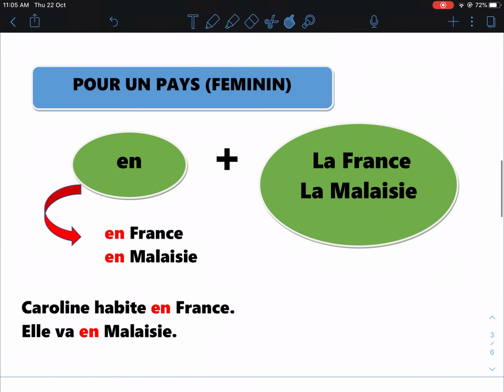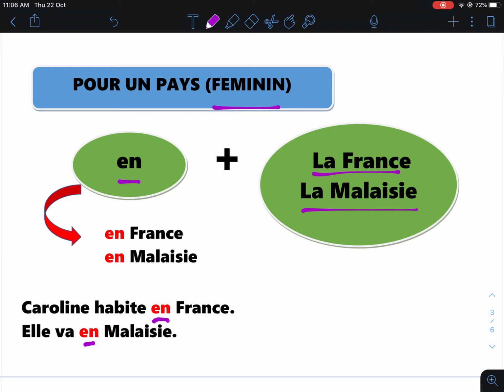For a country which is in feminine form, you use the preposition en. Here you have two examples of feminine countries: la France and la Malaisie. To say Caroline lives in France, you say Caroline habite en France. If you want to say she goes to Malaysia, you use en as well: elle va en Malaisie.